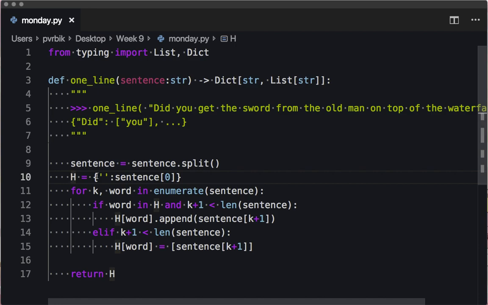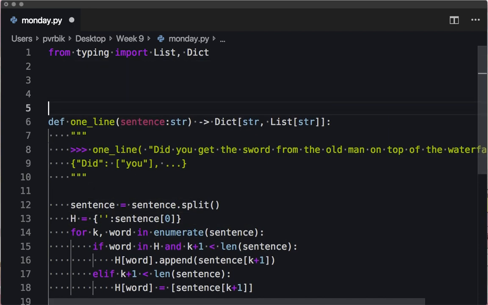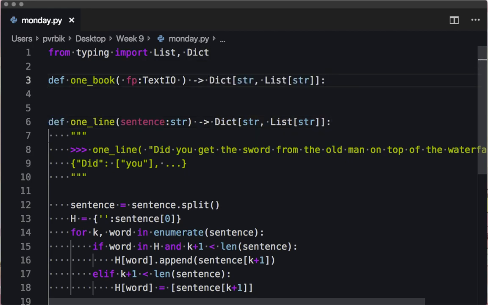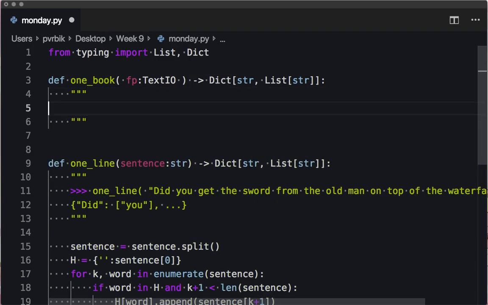Okay, so here's the thing for one line. So let's now expand this to one book, right? So a book should take a file pointer. I think that's called text.io, right? Like this. And it should return this type of dictionary. We're probably going to have to scrap our one-line code, but it's okay. Does what one line does, but for a whole book.